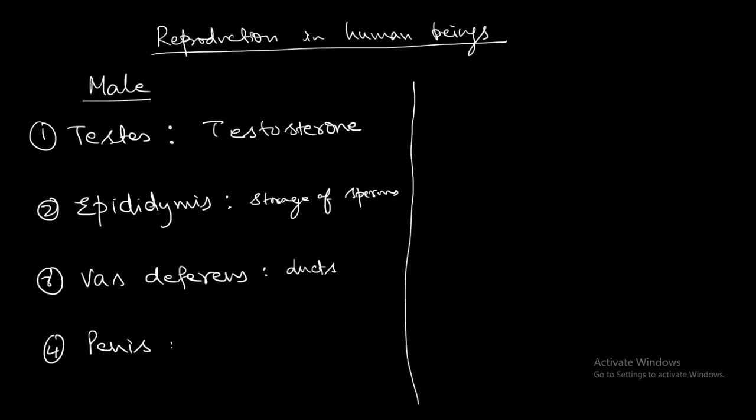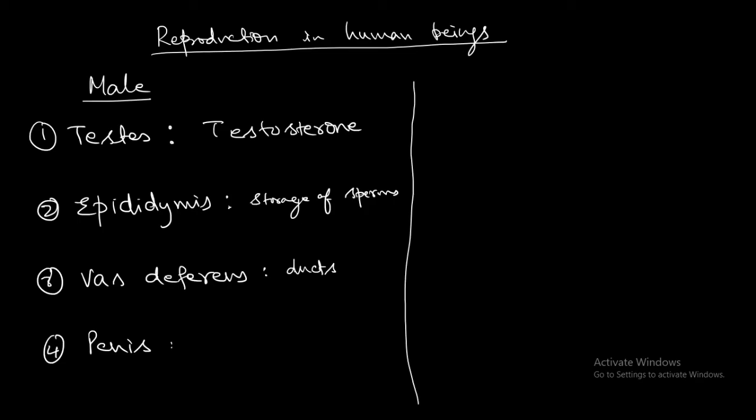The vas deferens are known as the sperm ducts, whereas the penis is the copulatory organ, and it serves to transfer the sperms to the vagina of the female. It lies just in front of the scrotum. It is a cylindrical, muscular, spongy and highly vascular organ. So overall these four structures are part of the male reproductive system, in which the testis is important for the production of the sperm cells and for the production of the hormone testosterone. Testosterone is required for the maintenance of the male sexual characters.